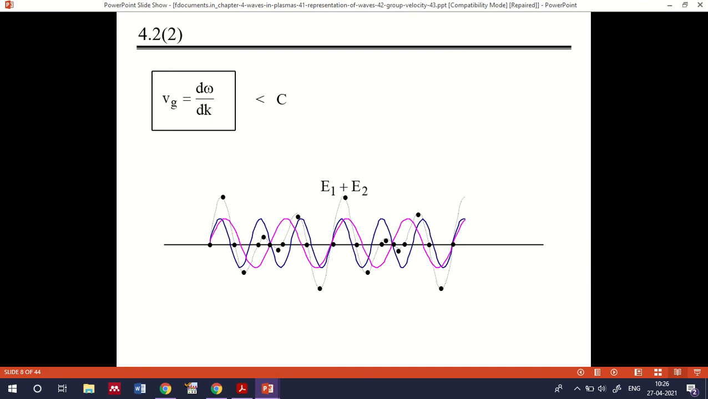Here we have Vg equal to d omega by dk, when the velocity is very much less than the speed of light. Then you can represent Vg, delta omega by delta k, in terms of d omega by dk. Now if you have two waves like here, E1 and E2, the combined wave E1 plus E2 will be like this. The amplitude will be slightly increased compared to E1 and E2 in that case.